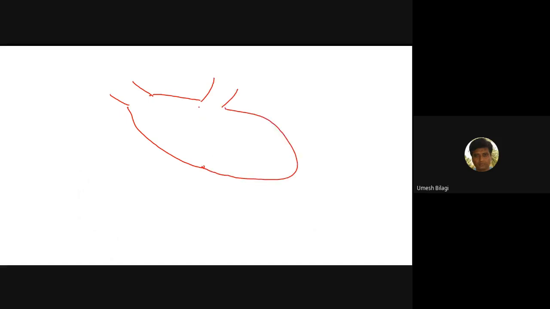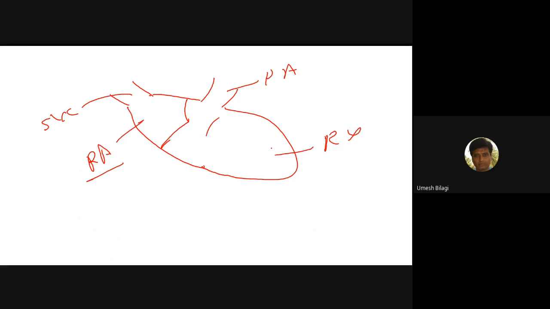This one is SVC, this one is pulmonary artery, this is right ventricle, this is RA. This is very rough, for the purpose of understanding only. When the right ventricle is contracting, the tricuspid valve will be closed, but the pulmonary valve will be open.